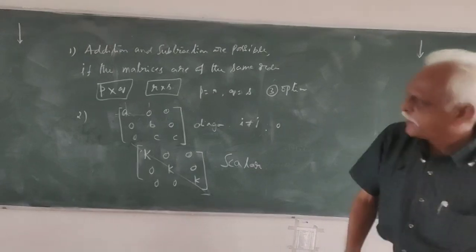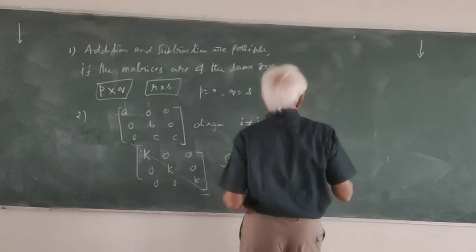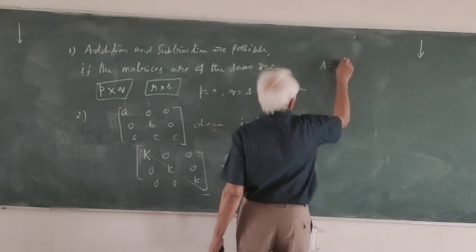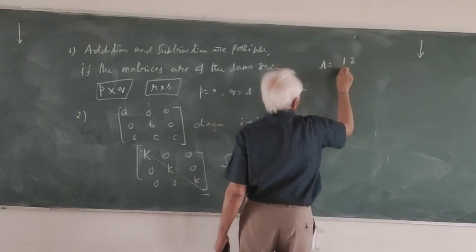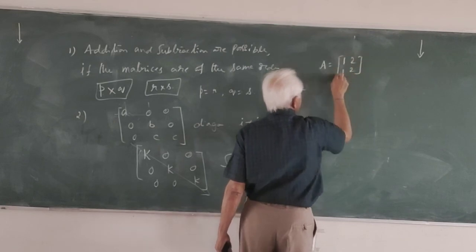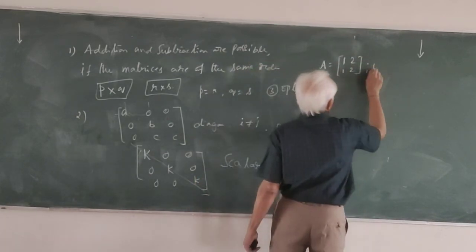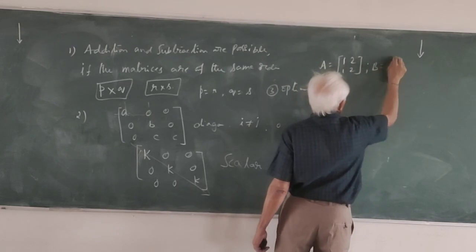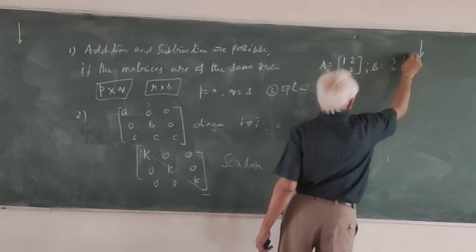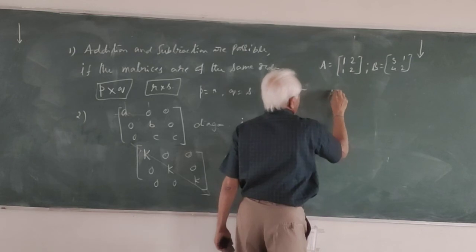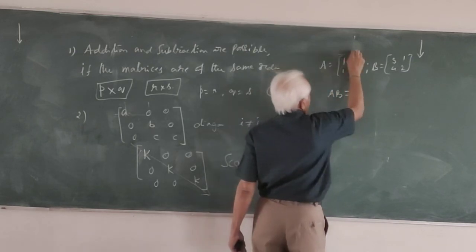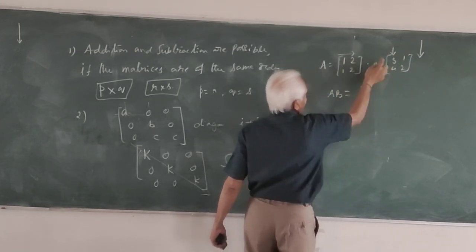Now just say this. A is equal to 1, 2, 1, 2. Identical rows means the same elements must be there. B is 3, 1, 4, 2. Then what is AB? AB is this row into this column.